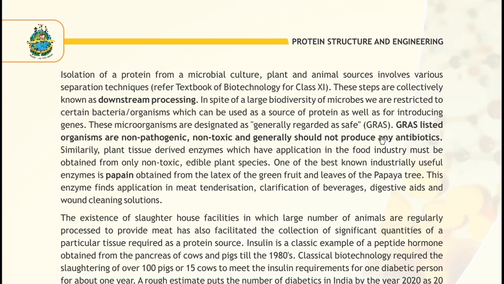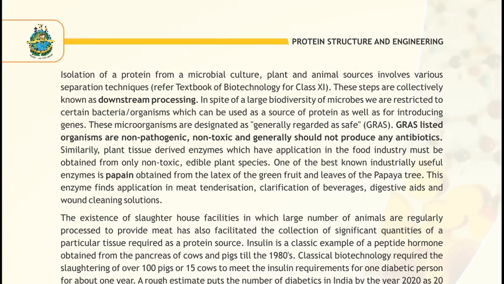Clear? Many enzymes are produced in industry for commercial purposes, such as papain obtained from the latex of green fruit and leaf of the papaya tree. Other enzymes are also used in dehairing, clarification of beverages, digestive aids, and wound cleaning solutions.